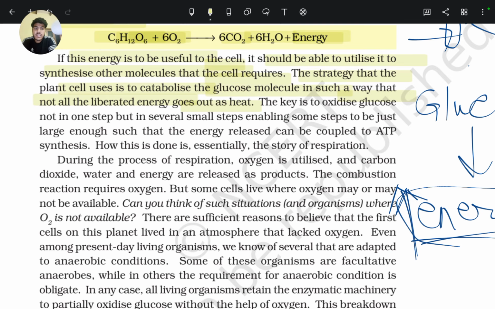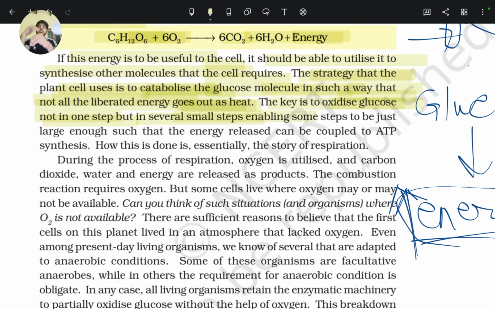So the strategy that the plant cell uses is to break down the glucose molecule in such a way that not all the liberated energy goes out as heat. The key is to oxidize glucose not in one step but in several small steps.